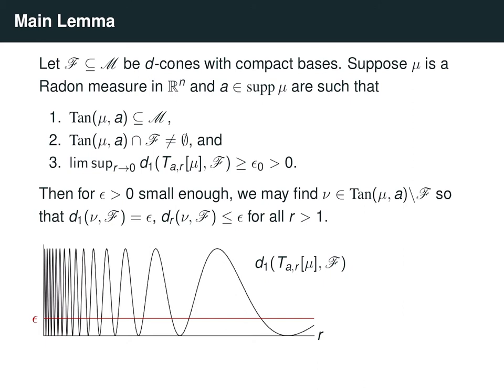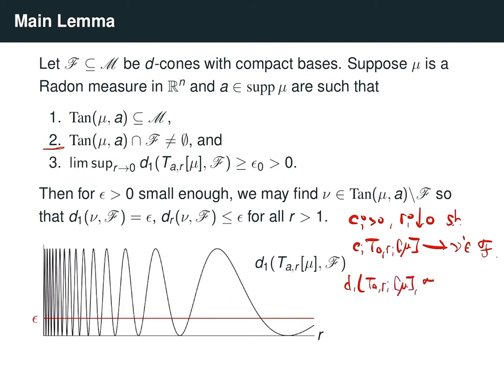Okay, so notice that condition 2 says that mu has a tangent measure in the cone F. So this implies that we can pick some constants c_i and some radii r_i going to 0, such that if we look at c_i T_{a,r_i} mu, this converges weakly to some measure, let's call it nu prime, that's in curly F. So what this means is that if we look at d1 of T_{a,r_i} mu to F, now recall that this distance function is invariant under scalar multiples of the measure in the left coordinate.